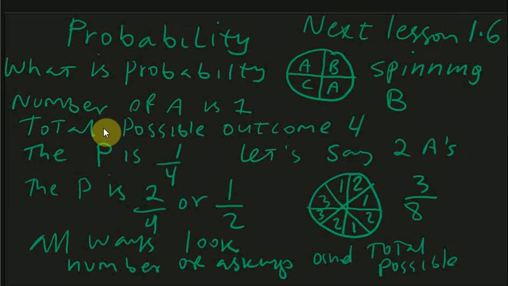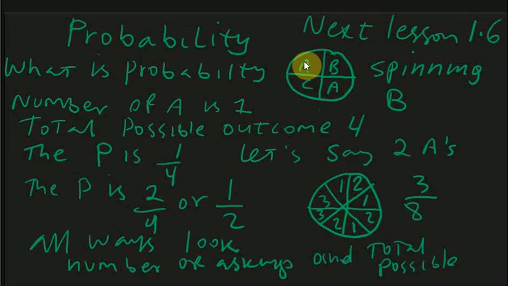So probability is, let's say you have 4 different possibilities, A, B, C, A. So what is the possibility these things will go A? Okay, that's the probability. So let's say the number of A is 1, total possible outcome is 4. So if this is spinning, it could be A, B, C, let's say this is D. So the possibility it could be A, B, C, D. So what is the possibility for A? That would be the equation for probability.